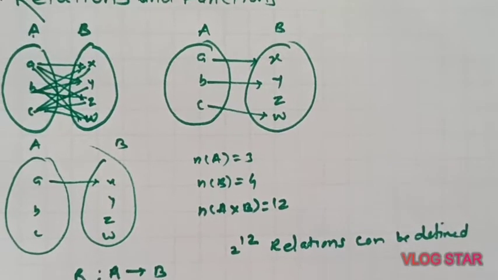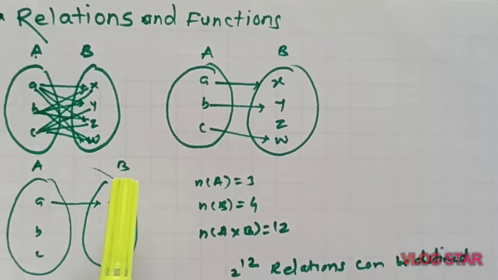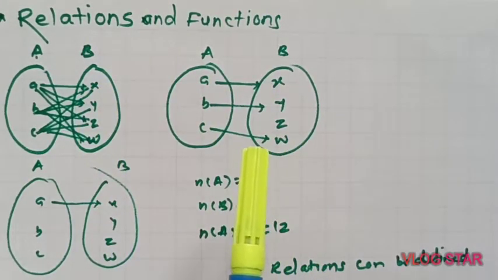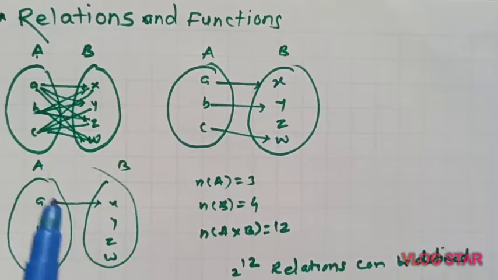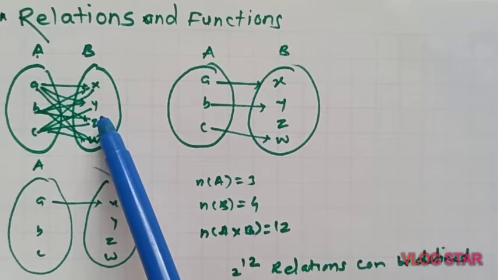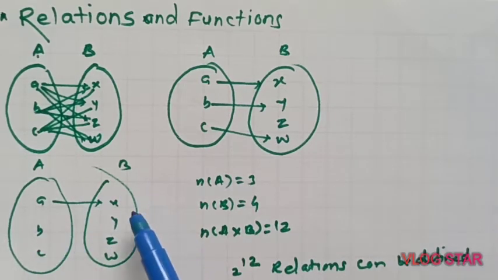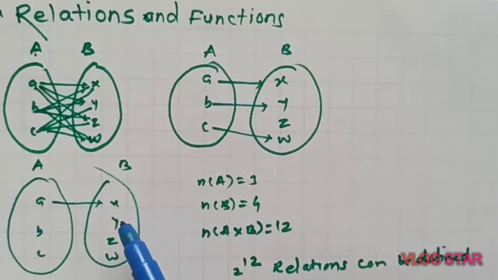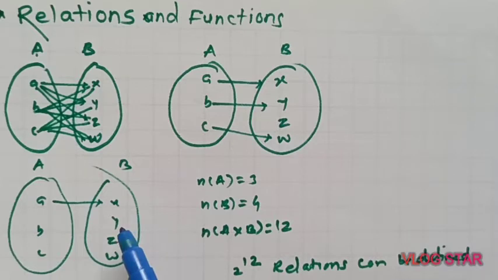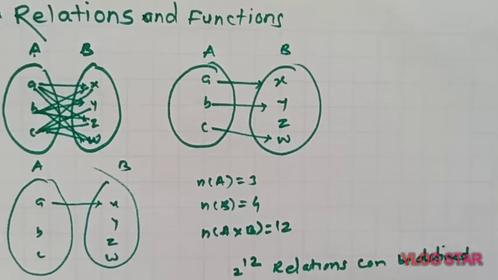So in short, in a relation, some or all elements of set A may associate with some or all elements of set B. So the Cartesian product itself is one of the relations, isn't it? If all the elements of set A are associated with all the elements of set B, that is a relation. Or a few elements of set A associated with a few elements of set B, that is also another relation. Suppose there is no association of any element with any element in set B, this is an empty relation, that is also a relation. So this is the relation we have studied in the earlier section.